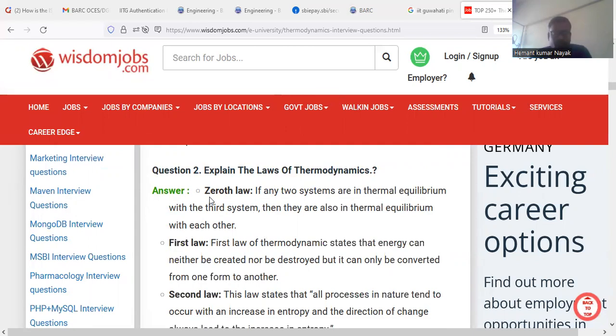So first I am going for the zeroth law. Zeroth law: if any two subsystems are in thermal equilibrium with a third system, then they are also in thermal equilibrium with each other.